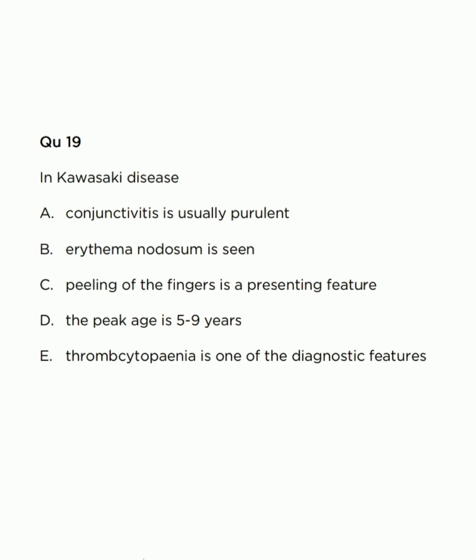Treatment of Kawasaki disease involves intravenous gamma globulin and aspirin. Remember, this point is very important. Treatment of Kawasaki disease is intravenous gamma globulin and aspirin. This question also comes in different exams. So this is all about this question and Kawasaki disease.